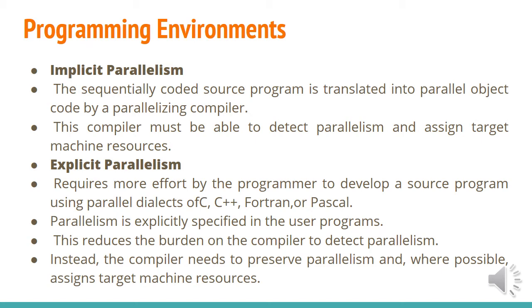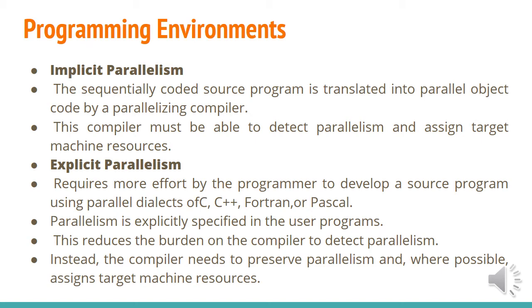So for a parallelizing compiler, if you are giving sequential code as the input, it will automatically convert the sequential code into a parallel program. That is done by the parallelizing compiler. This is actually the principle of implicit parallelism. And this compiler must be able to detect parallelism and assign target machine resources. So automatically it will detect the parallelism and assign that to the target machine resources. That is simply implicit parallelism.